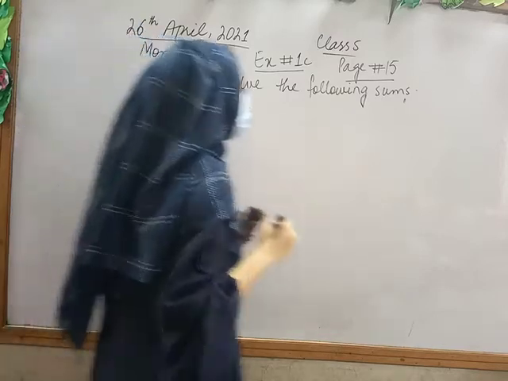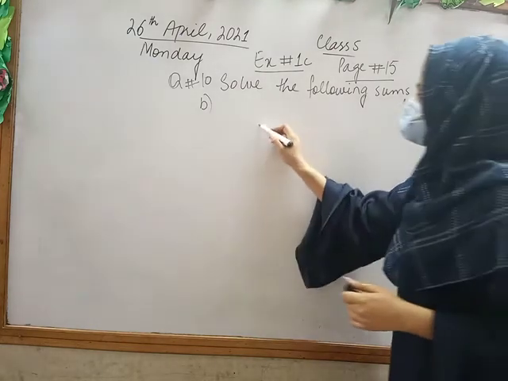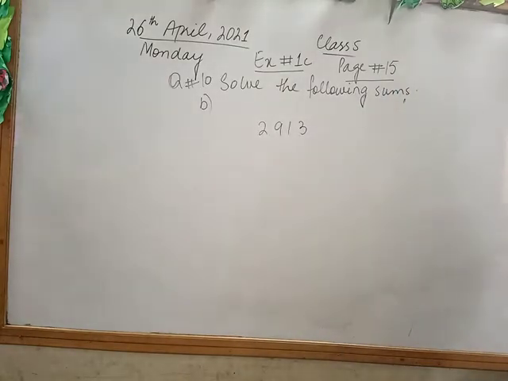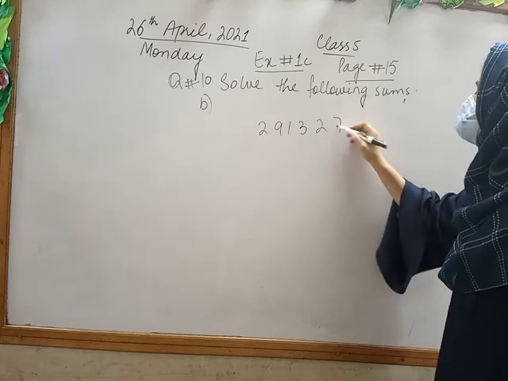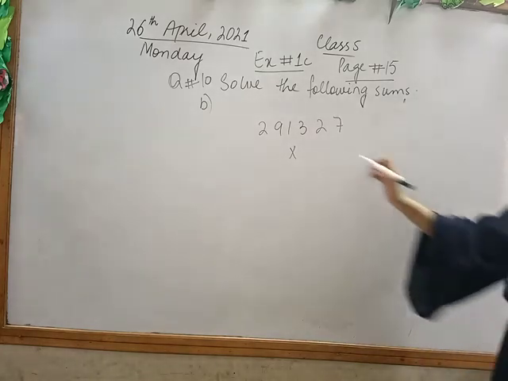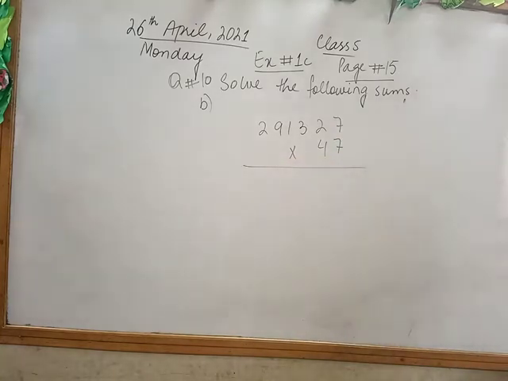B part, I have 291,327 multiplied by 47.